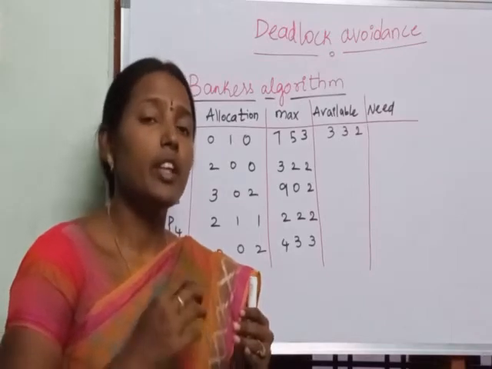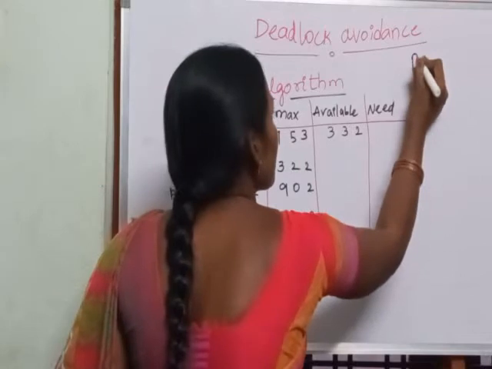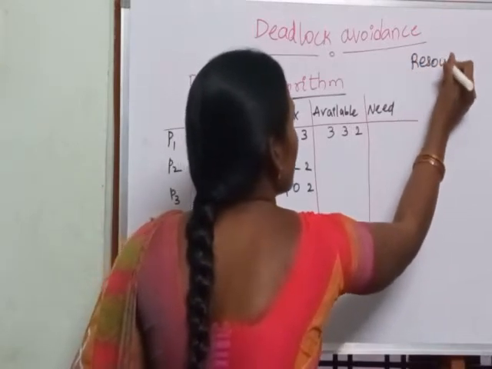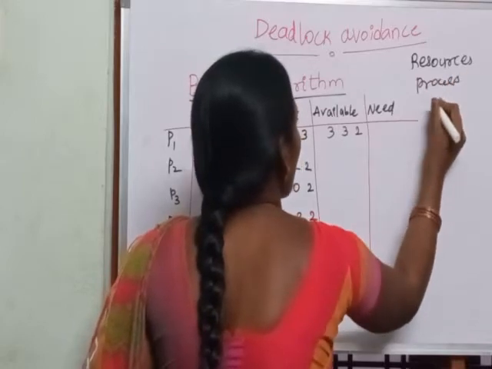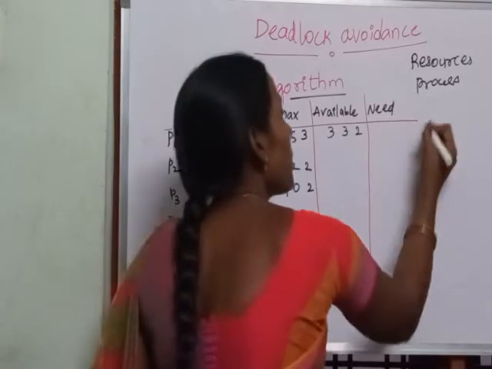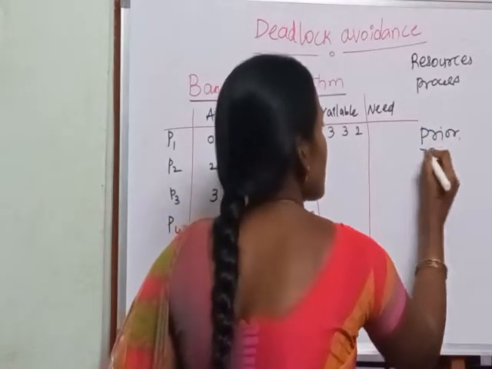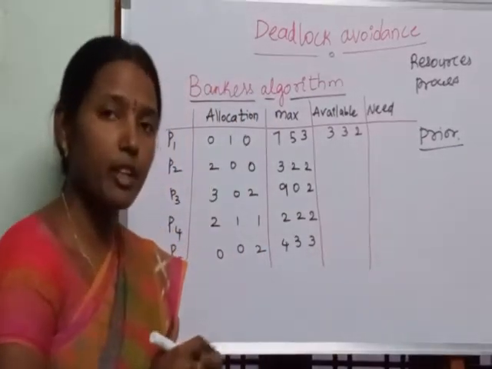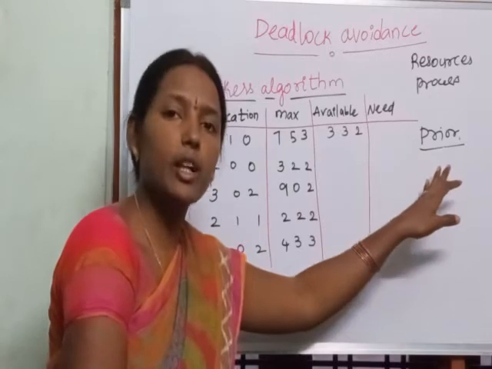That means we have to know the information of the resources as well as the processes before starting. In the deadlock avoidance concept, prior information is needed. So prior information is required so that the operating system will not enter into the deadlock condition.